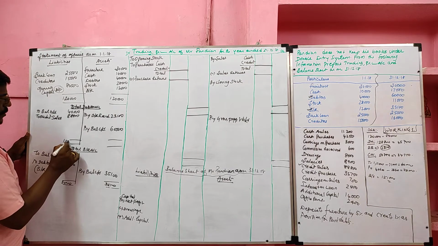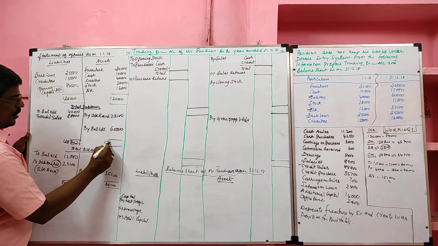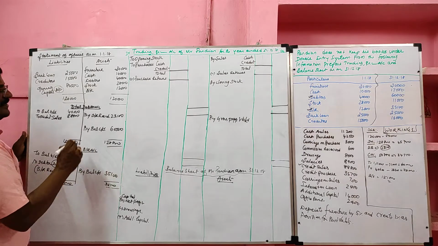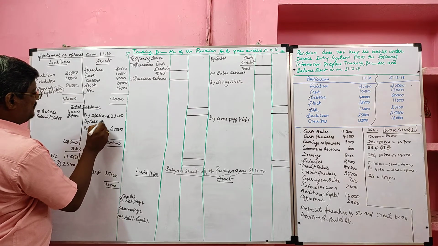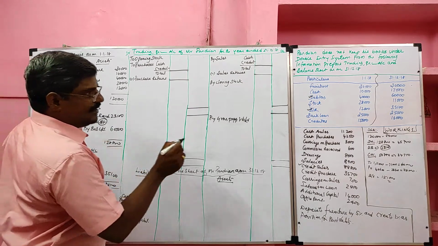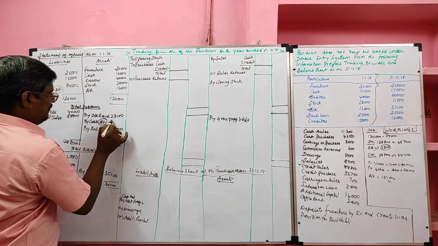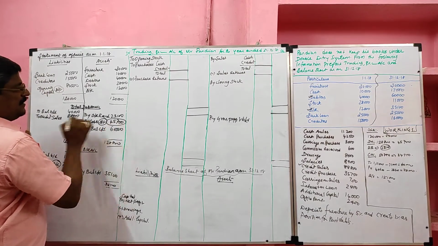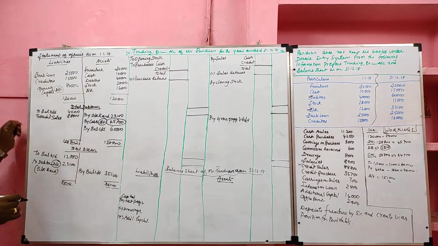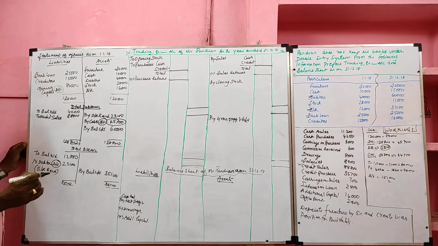So 1,28,800 minus these values. The balancing figure I already calculated is 45,700. That we call cash received from debtor, the balancing figure, which we should consider as cash received from debtor.